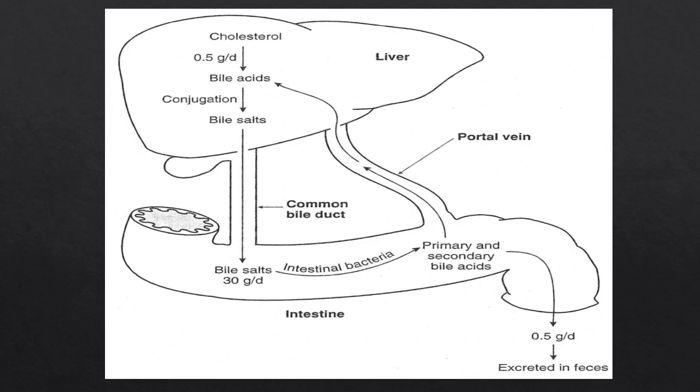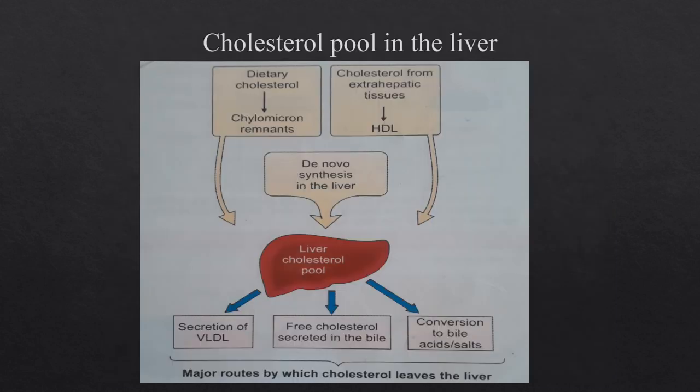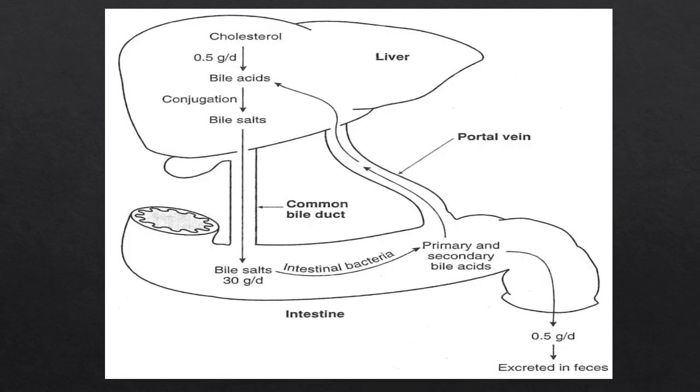Here you can see how the cholesterol present in the liver may be converted to bile acids, which are conjugated with glycine or taurine to form bile salts, called conjugation. Then the bile salts enter into the intestine, where they are acted on by the intestinal bacteria, and some of them are reabsorbed into the liver. The rest is excreted as unabsorbed in feces.